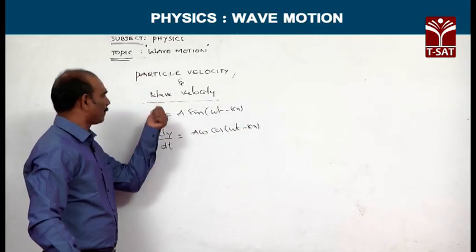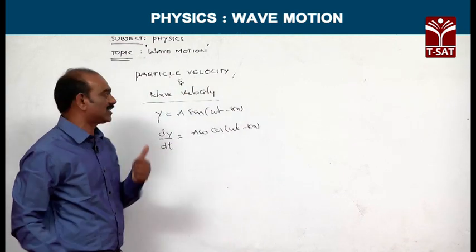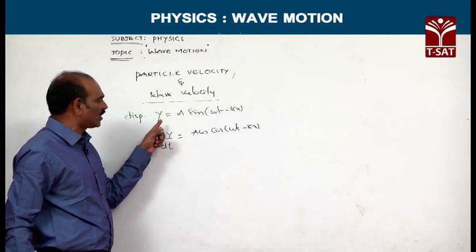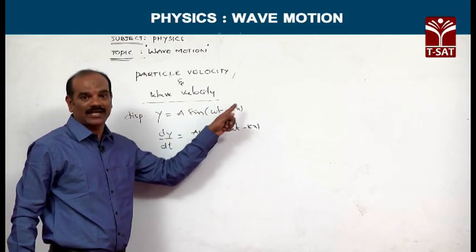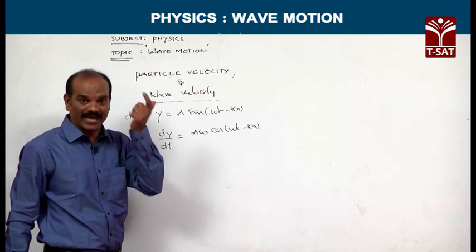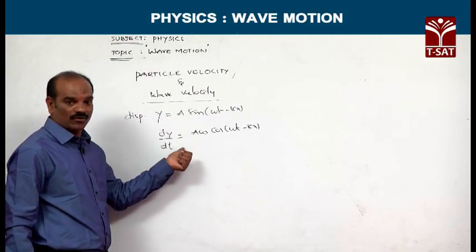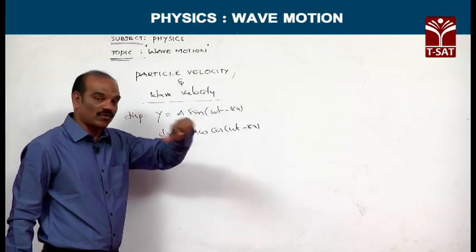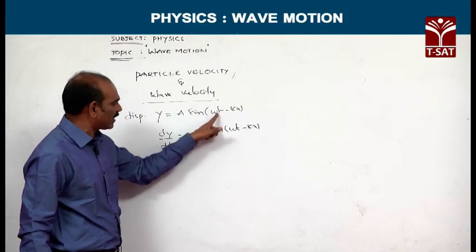I repeat again, we know the displacement of the wave is y equal to a sin of omega t minus kx. If you differentiate the displacement with respect to time, dy by dt is equivalent to a, as it is, and the derivative of sin is cos, therefore cos of the same argument.